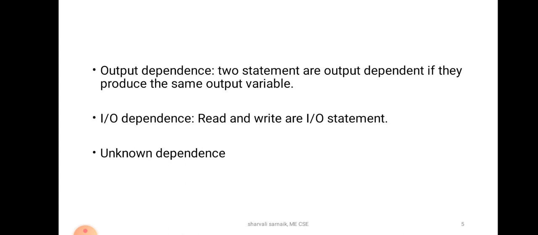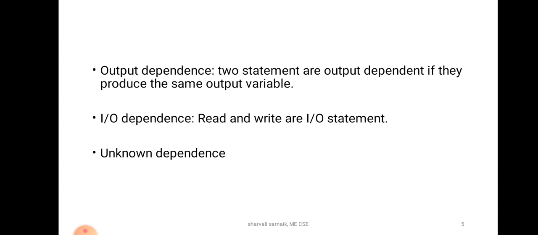The situations are like this. If the subscript of a variable is itself subscripted, then we cannot define any dependency relation. Another condition is that the subscript does not contain the loop index variable; in that case we cannot define any dependency.